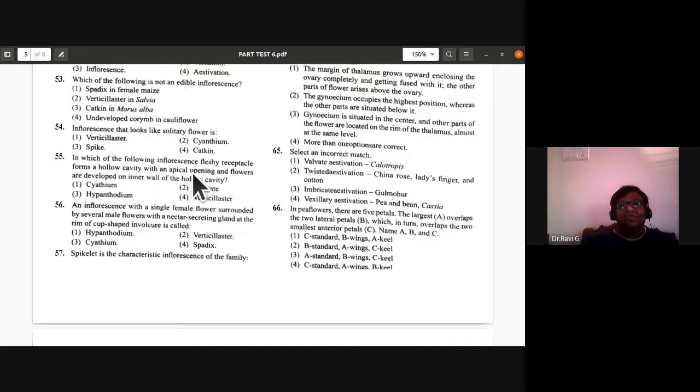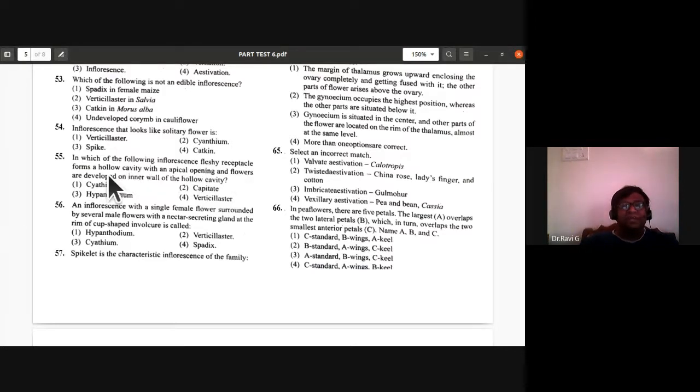In which of the following inflorescences does the fleshy receptacle form a hollow cavity with an apical opening, and flowers are developed on the inner wall of the hollow cavity? It is found in fig fruit. So 55th, hypanthodium is the answer.